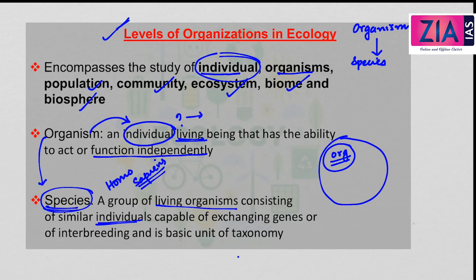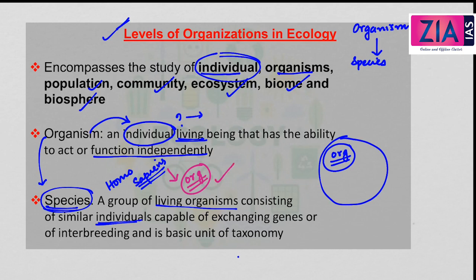Now if we look into Homo sapiens and their characteristics, we will see that Homo sapiens are living organisms. Now, what are the characters of this living organism? Homo sapiens, the living organisms, have similar features and they are also able to exchange the genes, or they are able to interbreed, breed with each other. So, this is a very good example.